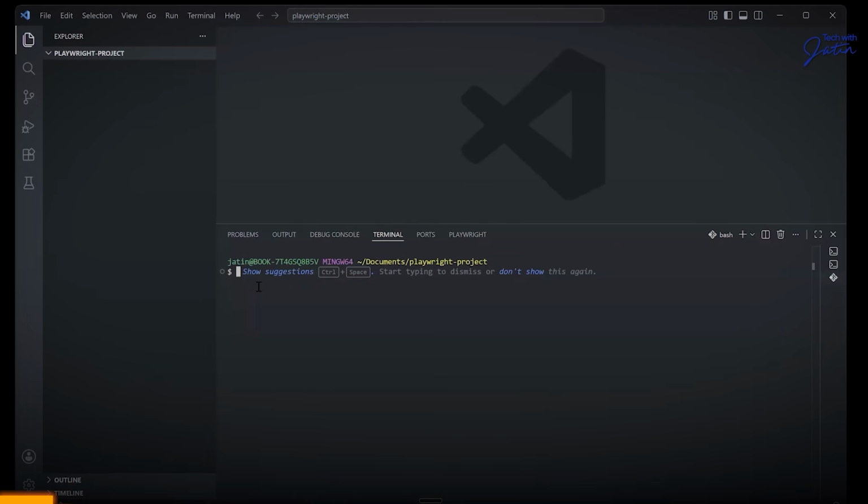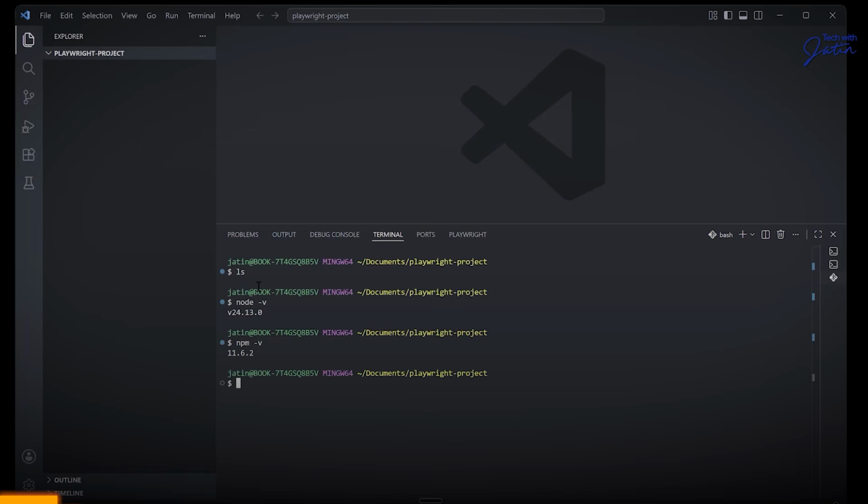Now over here, as you see, this is empty. The first thing I want to do now is have Playwright installed over here. The command to install Playwright basically starts with npm, right? So we really need to have Node installed on our computer, which we do have because we have done it in Postman. We have done it in your JavaScript, right? That's where we have technically used Node a lot, and then we have npm coming into the picture. So these things are the bare minimum that you really need to have.